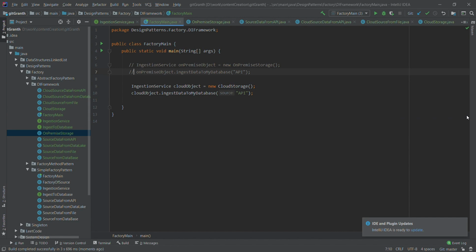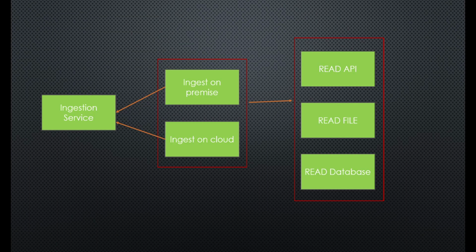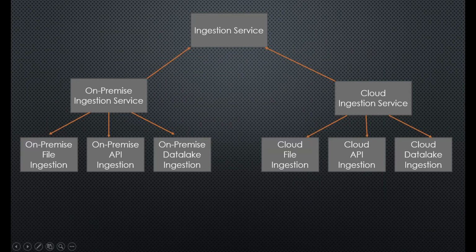So this whole execution, or this whole implementation, is the implementation of factory method design pattern. So as part of factory method design pattern, what we did is, let us go back to the PPT. We had an ingestion service here, which is the interface.